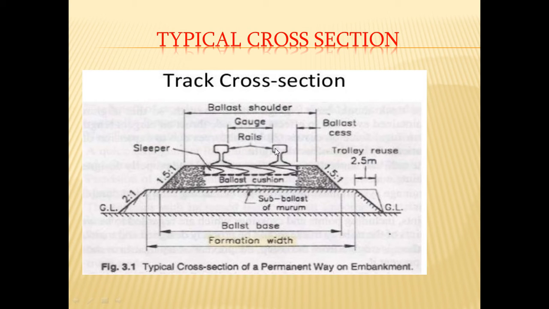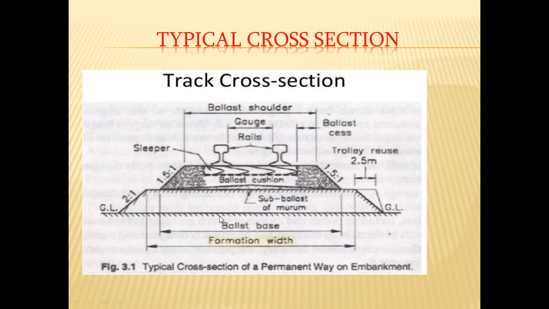So these are the two rails. These two rails are resting on sleepers. Then all around the sleepers there is a cushion of crushed stone called ballast, which is provided. This is laid at a slope of 1.5:1. This is called the shoulder part of the ballast, and the slope is provided as 1.5:1. This is a standard slope that we provide in India.